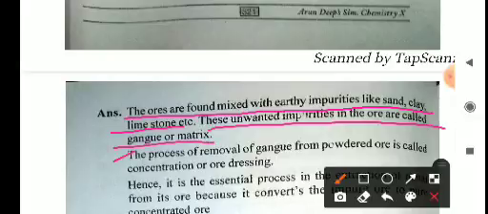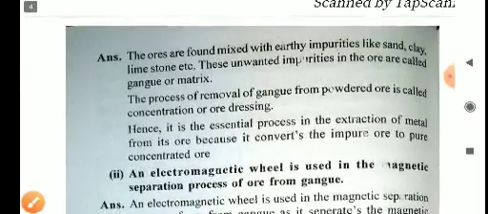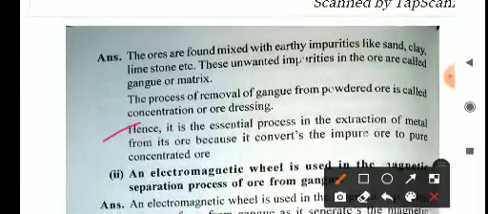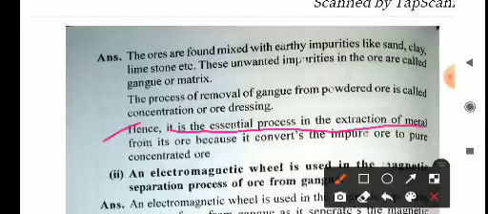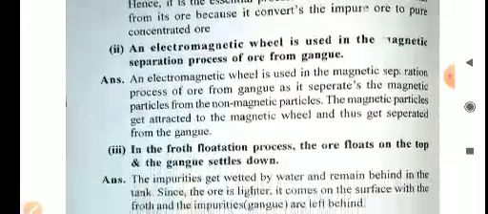The process of removal of this gangue from the powdered ore is called concentration or dredging. Hence it is an essential process in the extraction of metal from its ore because it converts the impure ore to pure concentrated ore.